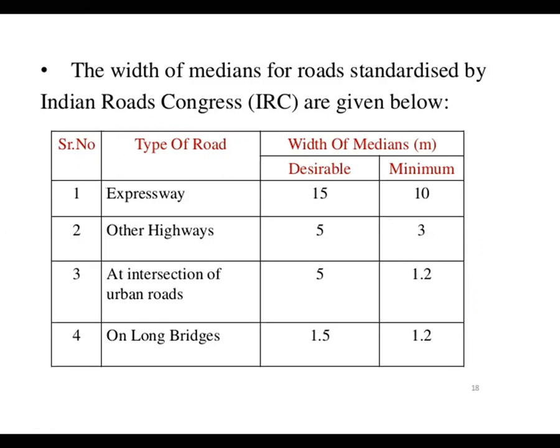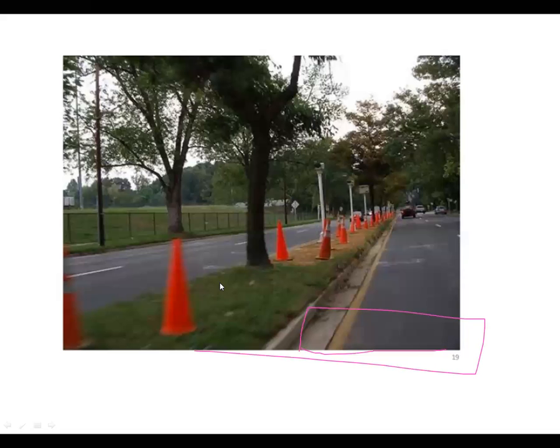For the expressway, it is desirable to be 15 meter, but if not, the minimum should be 10 meter. For other highways, national highway and others, 5 meter and 3 meter. Intersection of urban road, 5 meter and 1.2 meter. On a long bridge, it should be 1.5 meter and 1.2 meter. This is the divider, you can see here in the image.